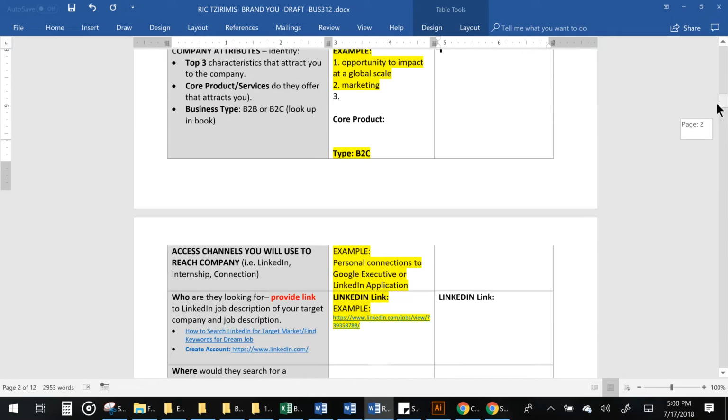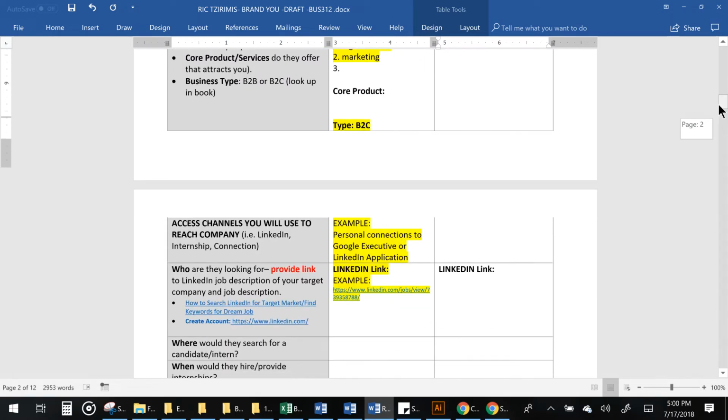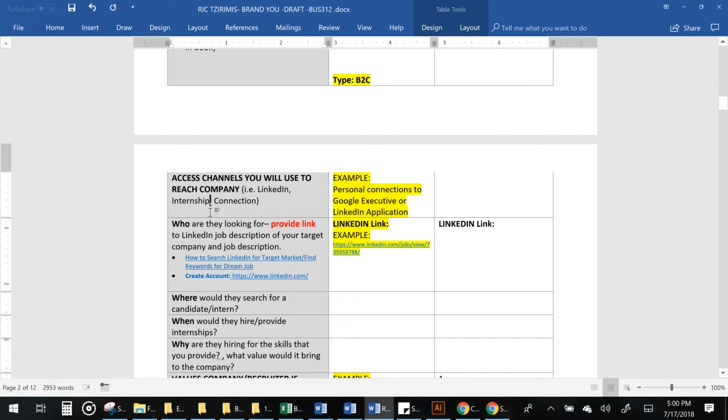Next, you would go to this question, which is, how do you access the channels so that you could reach these companies? What this student wrote is that he had a personal connection to a Google executive, or that he would just submit it through a LinkedIn profile. And you would just do that for both of those. So who are you looking for? Provide the link. And this is where you need to use LinkedIn.